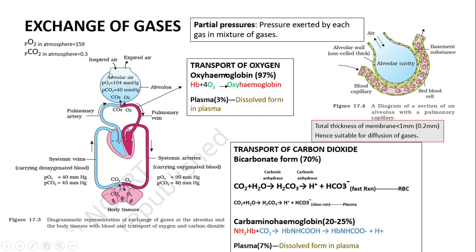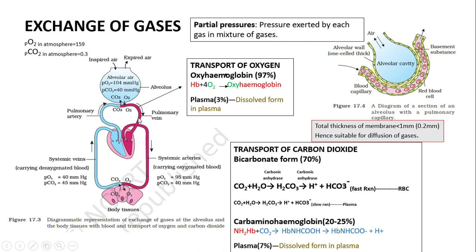If you look at the lungs, this is the alveoli portion which is being shown. Inside the alveoli, the partial pressure of oxygen is 104 mm of Hg. Outside it is 159 and inside it is 104, so the oxygen will move from outside to inside of the lungs.